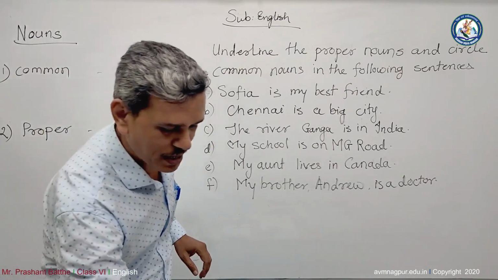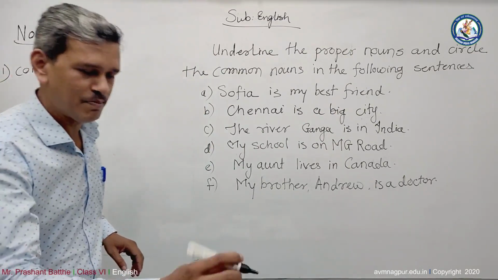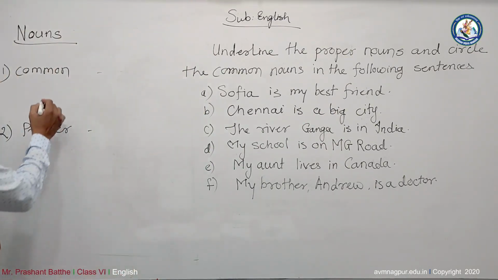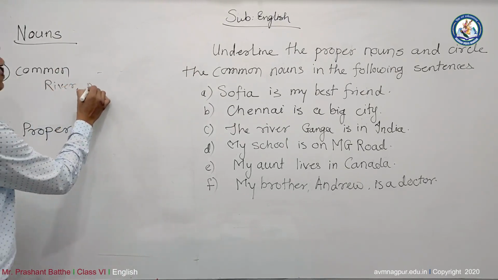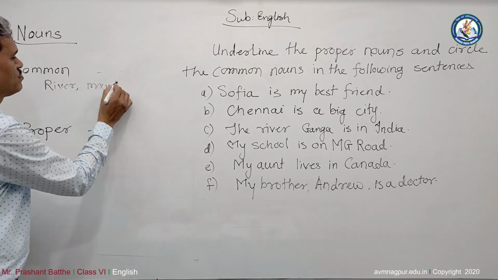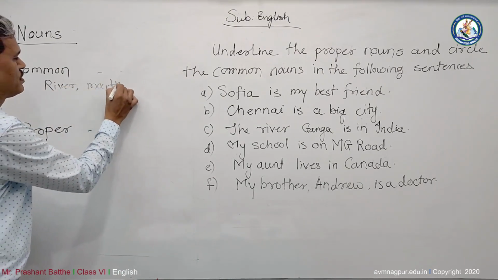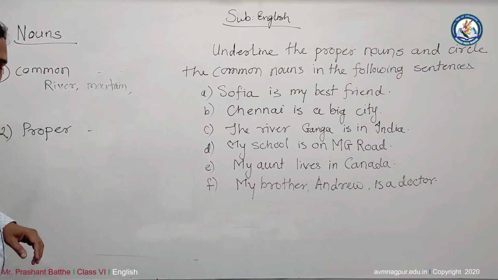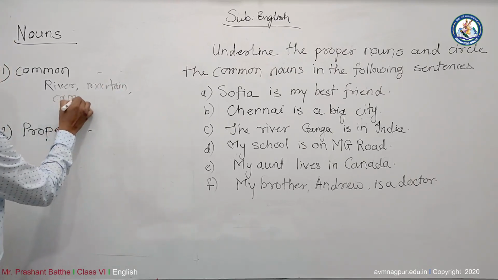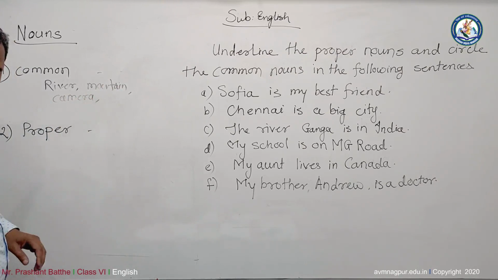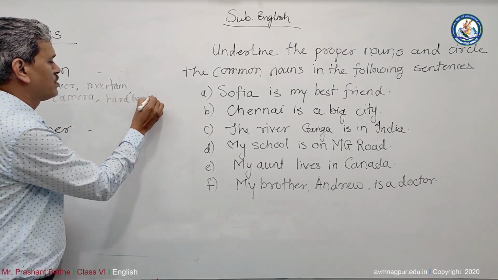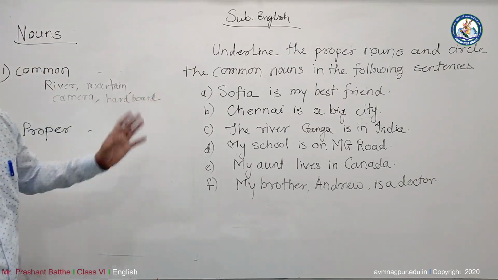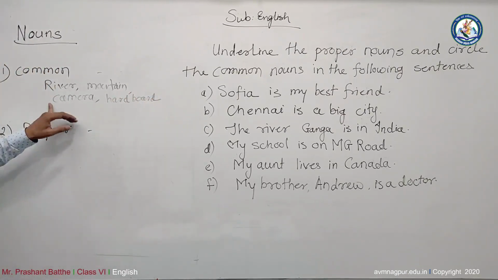See, in the same way, we can write many examples. For example, river, mountain, camera, hardboard, and many more. So these are common nouns.